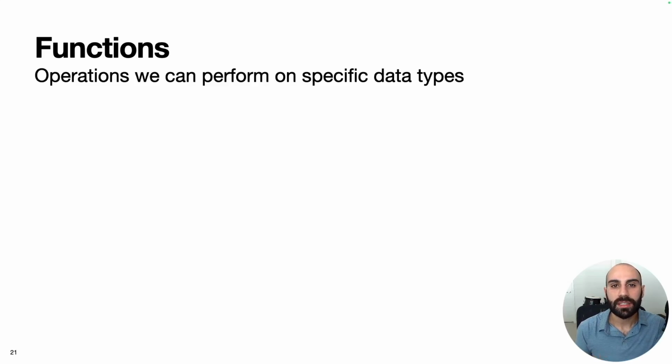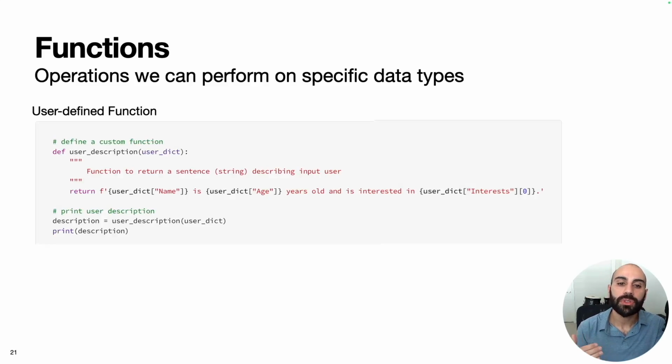However, we're not just limited to Python's out-of-the-box functions. We can also create our own custom functions. So these are called user-defined functions. An example of this might be taking in a user dictionary and printing out all the user's information in a sentence. So this is the same thing we did earlier using a formatted string.